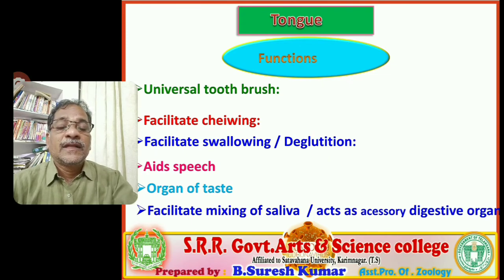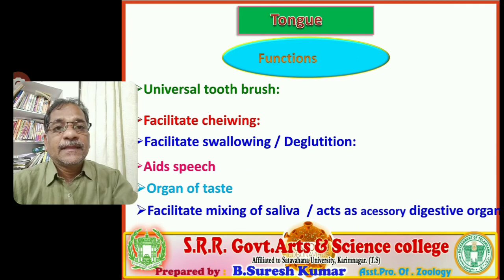So once again, we discussed the functions of the tongue. It is a universal toothbrush, facilitates chewing, facilitates swallowing, aids speech, is an organ of taste, facilitates mixing of saliva, and acts as an accessory digestive organ. With this we completed the functions of the tongue.